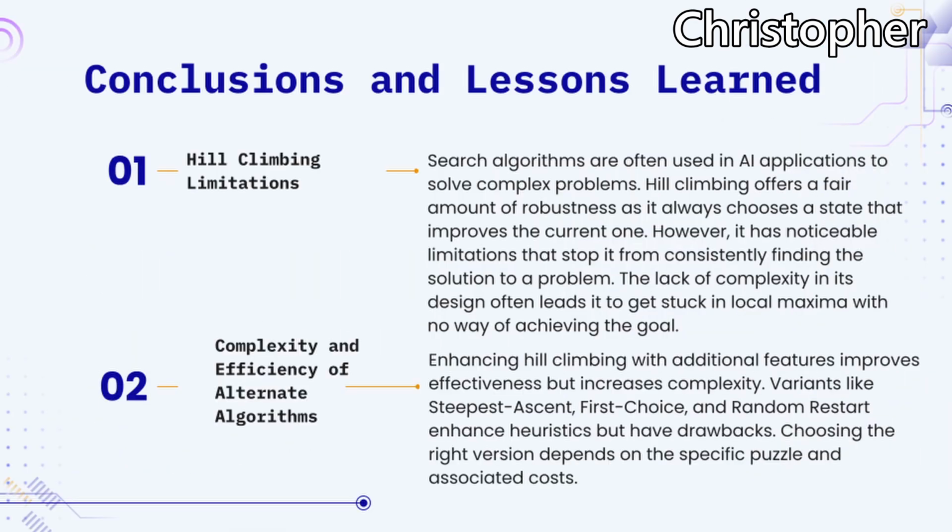Conclusion: hill climbing limitations. Hill climbing offers a fair amount of robustness as it always chooses a state that improves the current one. However, it has noticeable limitations that stop it from consistently finding the solution to a problem. Complexity and efficiency of alternate algorithms. Enhancing hill climbing with additional features improves effectiveness, but it increases complexity. The variants used for this project enhance heuristics but have drawbacks.